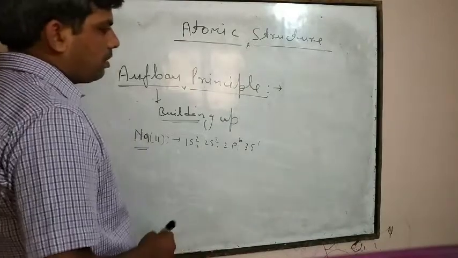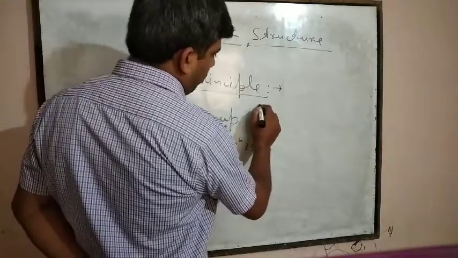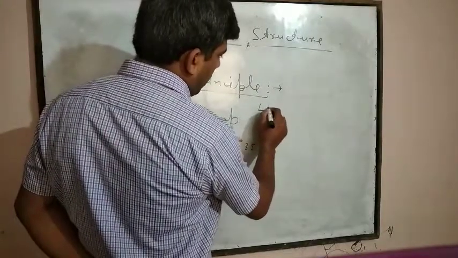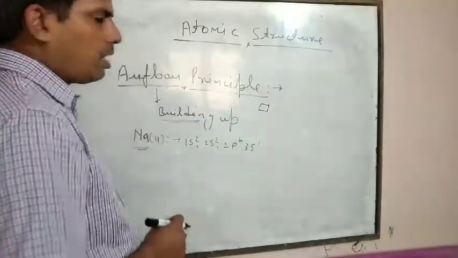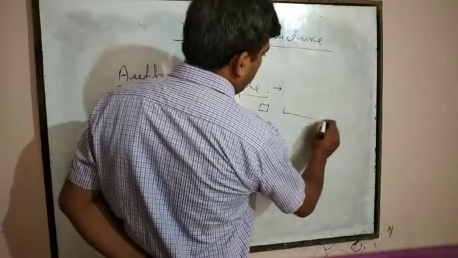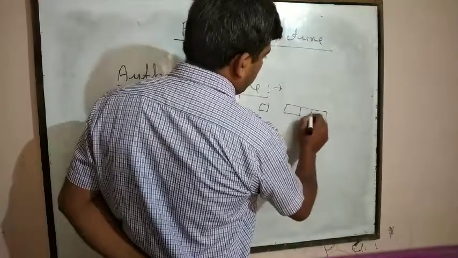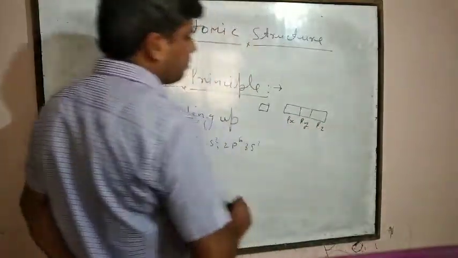Because we know that the s subshell has only one orbital. The p subshell has 3 orbitals, that is px, py, and pz.